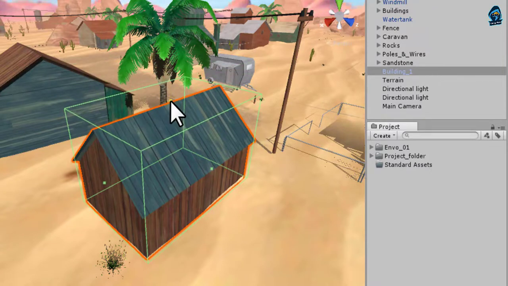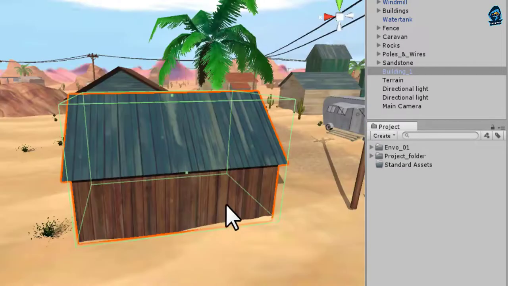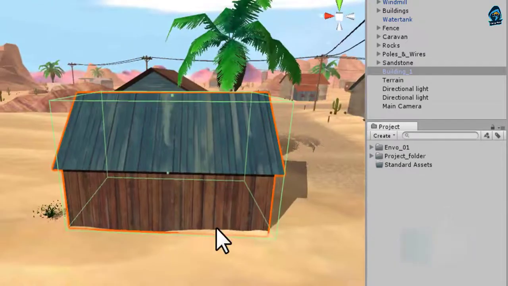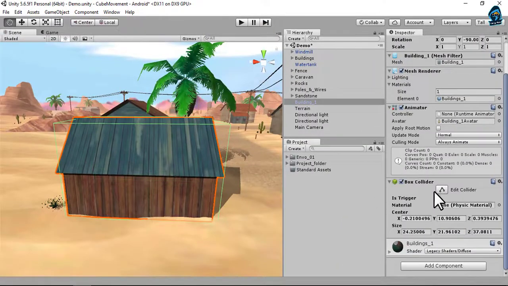Just hold and drag that button in whichever direction you want to change the collider. For me, this collider is enough for height and for width too. When you are done, just click that button to switch it off. It's a toggle button. If you click it, it's on, and when you click again, it gets off.